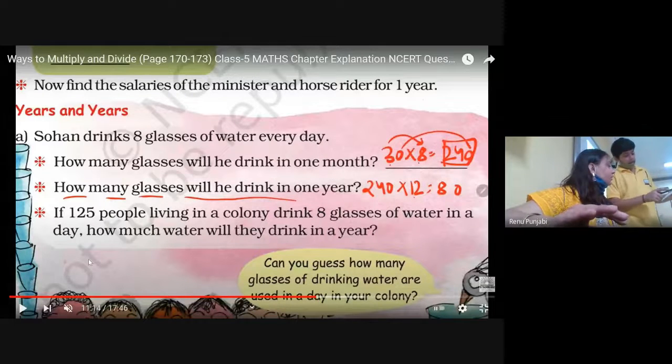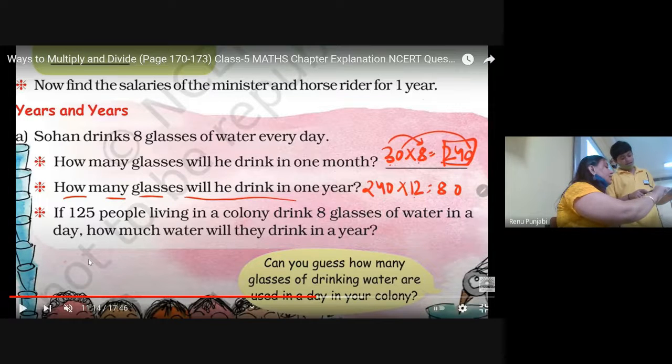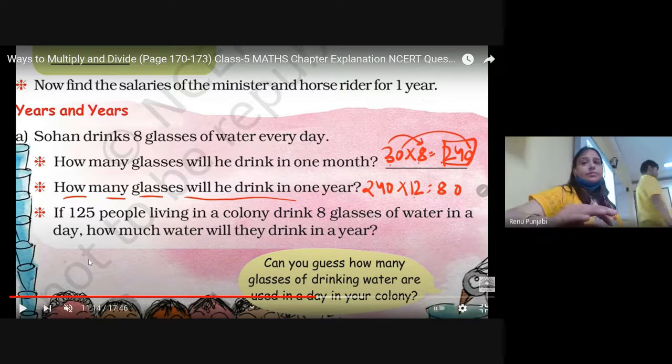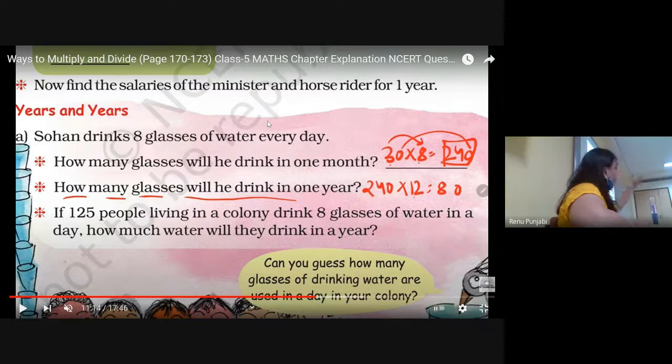I'm getting 2920. 8 5s are 40. 8 6s are 48 plus 4, 52. Here I want to explain one thing which you please understand in question number 2. How many glasses will he drink in 1 year? Either you can multiply 8 by 365, then the answer will come the same, or if you multiply 240 with 12, then also the answer will be the same. Dhyan Dalal, have you understood this concept?